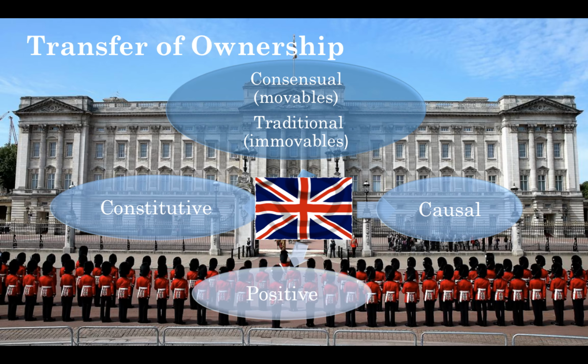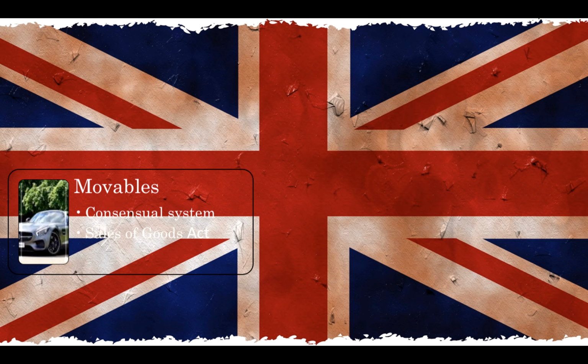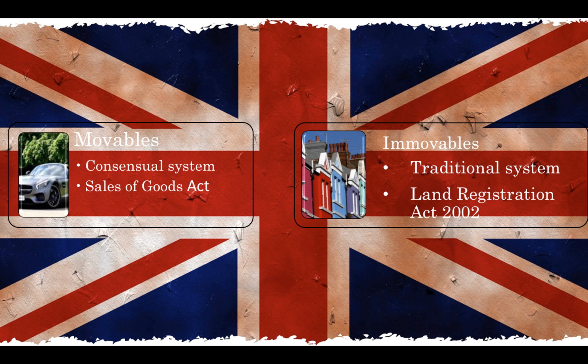When we are transferring property rights, there are differing approaches to transfer systems in all the jurisdictions. We will therefore be discussing the different aspects that are required to transfer ownership. First of all, we will have the avoidance or annulment of the contract. In the United Kingdom, we prefer to use a causal system rather than the abstract system. And the 2 main systems that make up the mixed transfer system in the United Kingdom are both consensual and traditional. So first of all, we will be starting with the transfer systems.